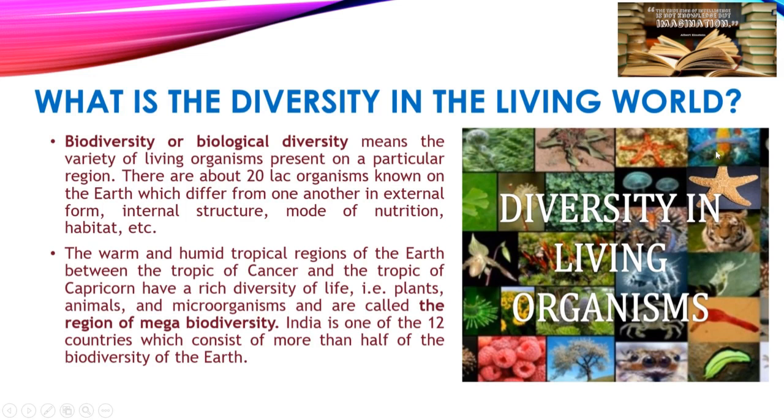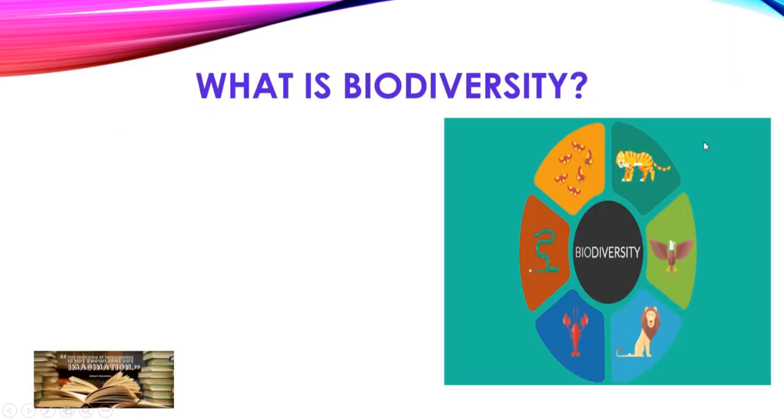The organisms you can see in this image include starfish, jellyfish, different kinds of bacteria, as well as a tiger. So these are different kinds of organisms. So what is biodiversity?